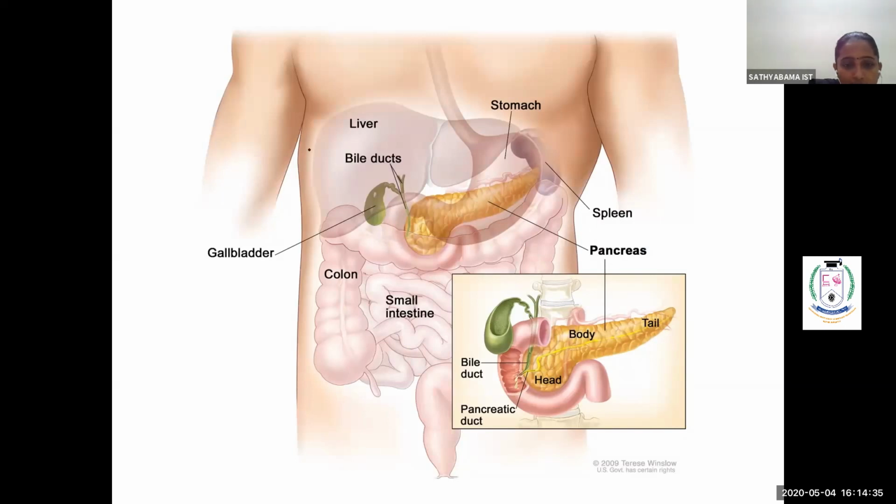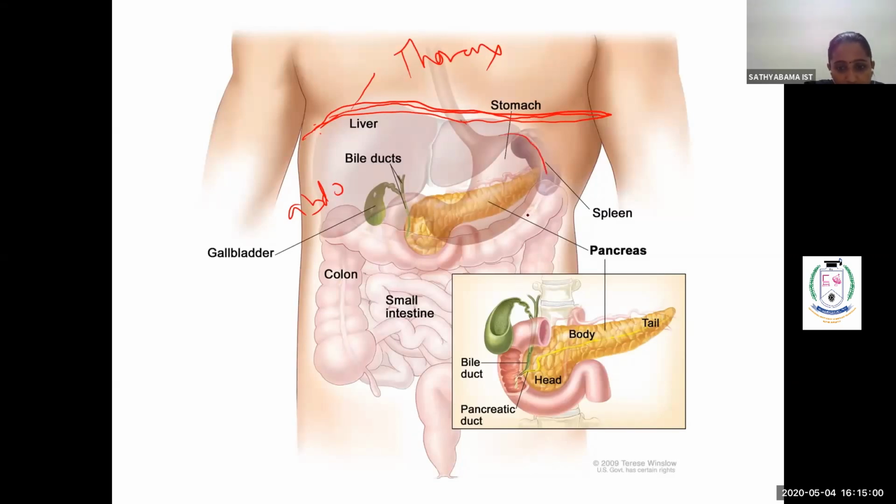So this is the thorax and the abdomen. The thorax is separated from the abdomen by the diaphragm over here. There you can find a sheet of hard tendon and muscle, and that is called the diaphragm, which separates the thorax from the abdomen. Below it you will have the esophagus, and there stands your stomach. Can you see the stomach over here? The stomach will come like this.